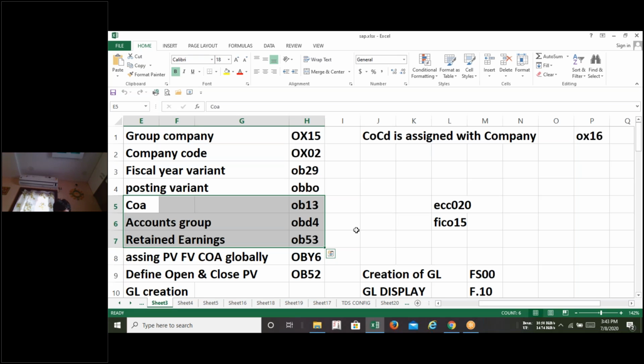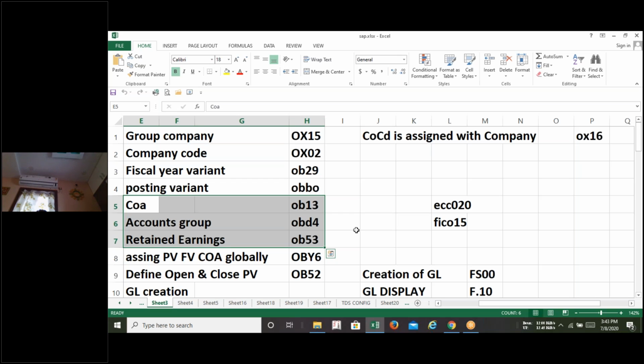Okay, guys. So shall I start? What is the meaning of chart of accounts? Basically, chart of accounts comes under the GL submodule in SAP FICO. Don't say CO, only FI, because it's not part of CO. I repeat, chart of accounts is basically part of the SAP FI submodule, the GL submodule.